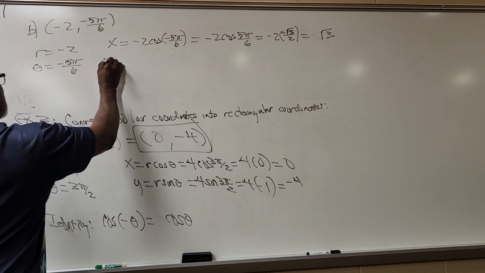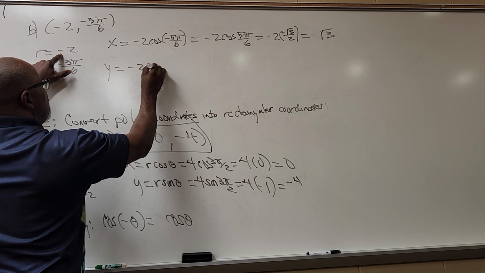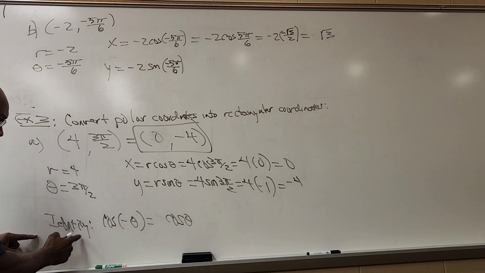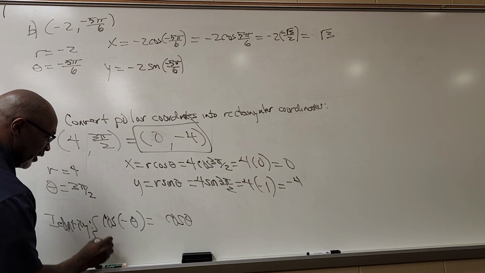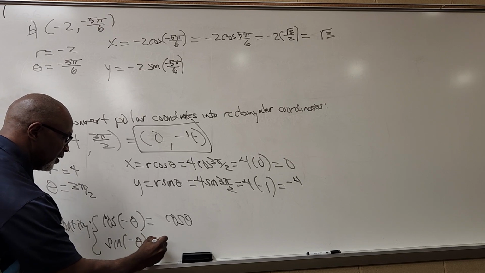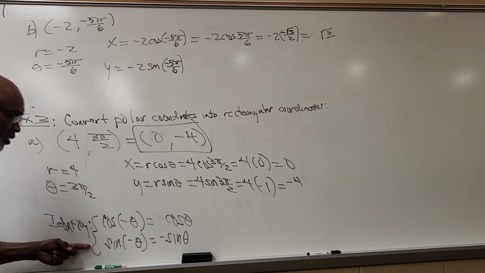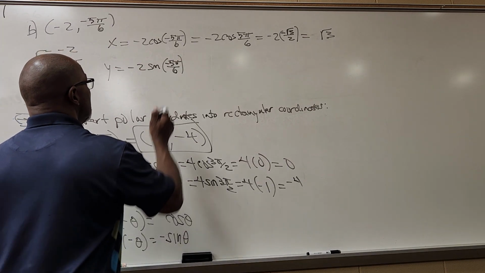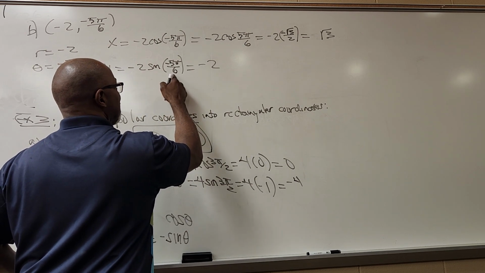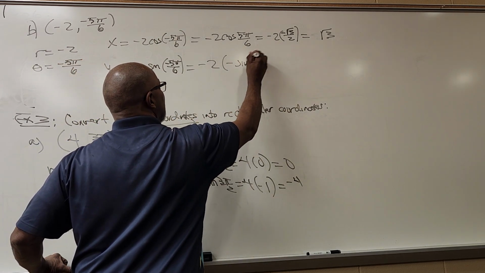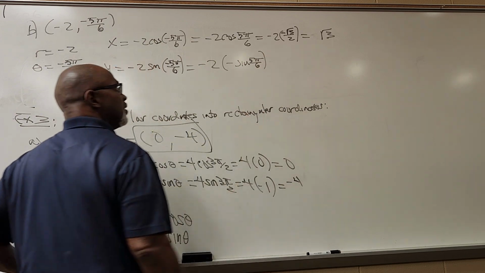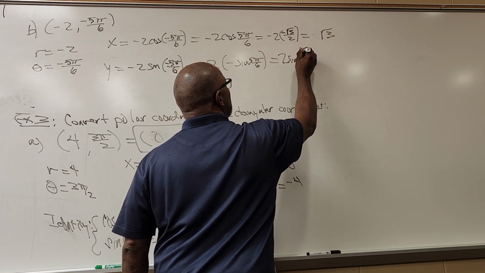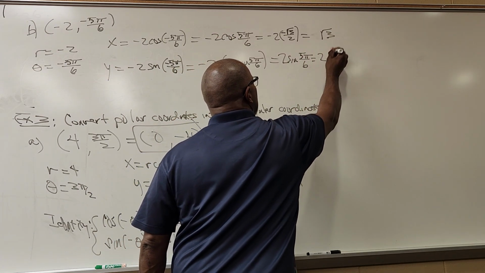So the y-coordinate would be r, -2, sine of -5π/6. Now, the cosine of a negative angle is cosine of the angle, but the sine of a negative angle is negative sine of the positive angle. That's another one of those identities on your identity sheet. So the -2 is still here, and a negative times a negative makes a positive 2 sine 5π/6.